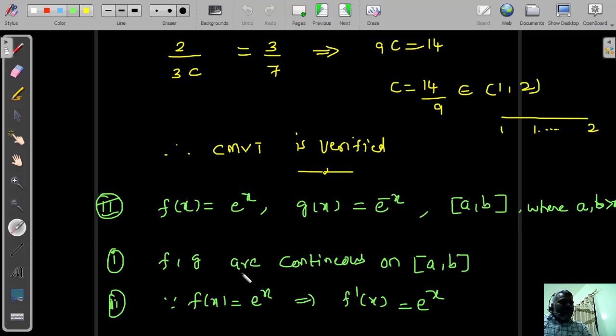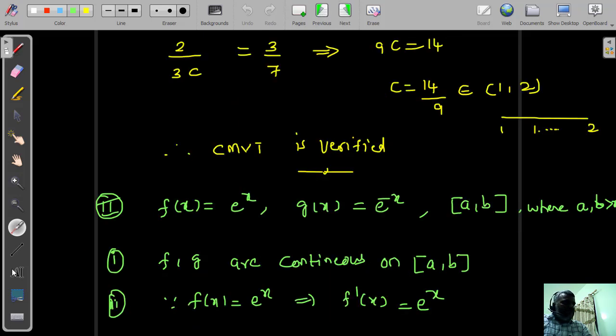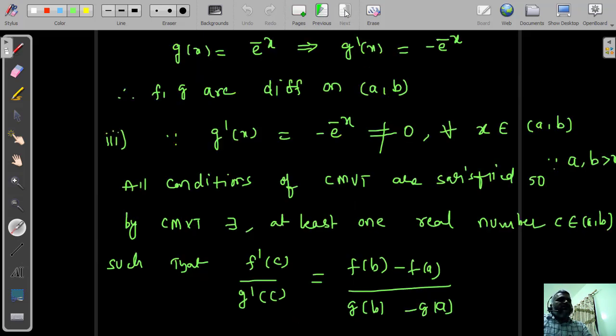F of x is e to the power of x, derivative e power x, same derivative. G of x is e power minus x, derivative is minus e power minus x. Just to plug in carefully, f dash of c means you will get here e to the power of c. After that, on the right side, g dash of c means plug in x equal to c, which means minus e power minus c.